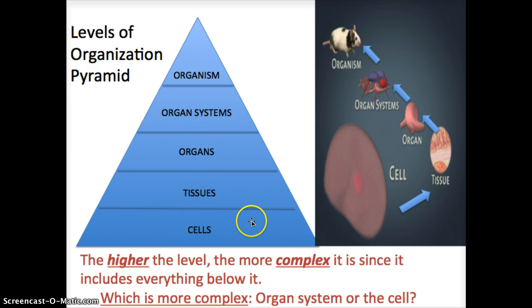So you know that cells are the most basic part. So without cells, there would be no tissues. Without tissues, there would be no organs. Without organs, there would be no organ systems. Without organ systems, there would be no organism.